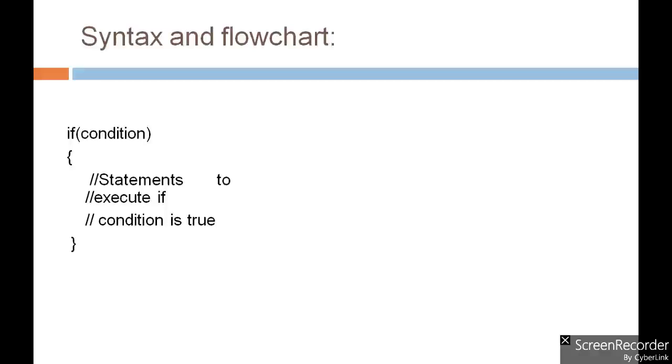So here is the simple syntax of the if statement. In that you can see if and then the condition. Here we can write the conditional statement using a relational operator, and in between this block we have to write down the statements to be executed if the condition becomes true.